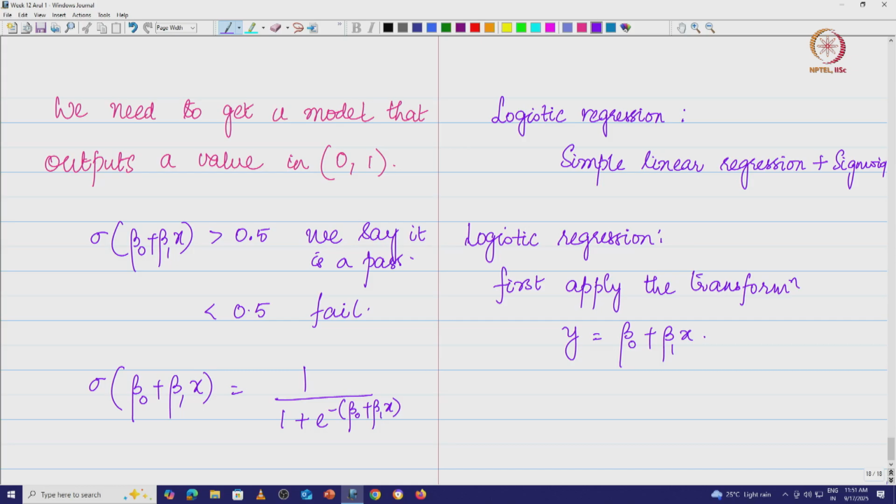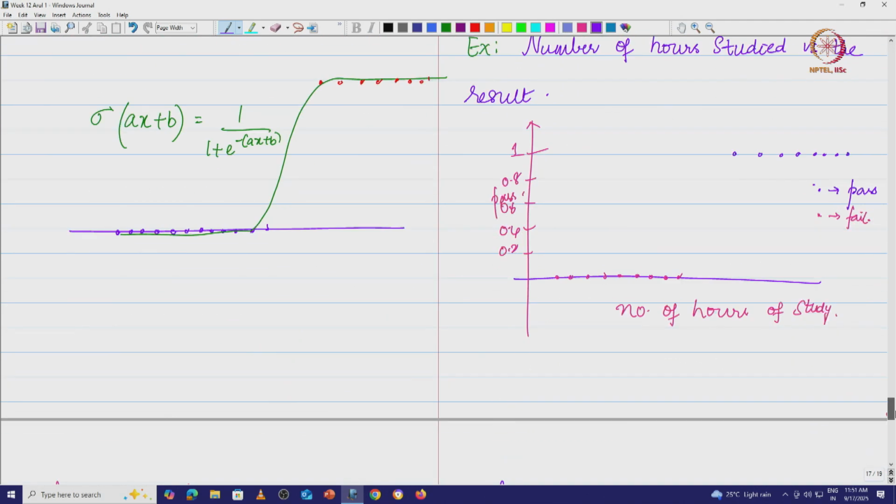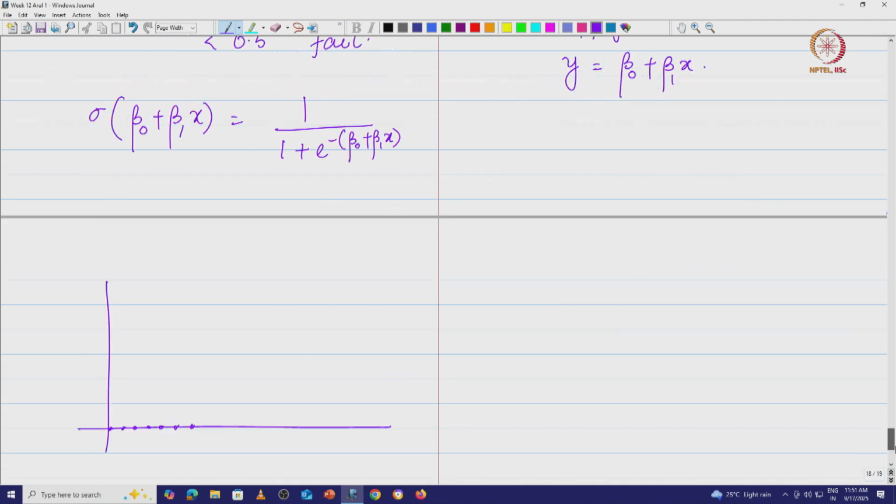Now, if we do this for the set of points that we have, we basically get a straight line. Let us assume this, and let me just use the same color code. So, we had this.